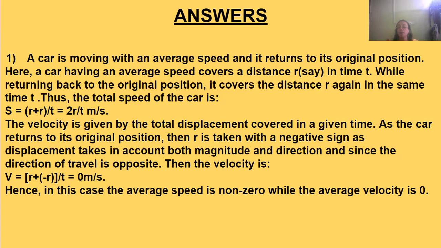So r plus minus r, that means r minus r, so displacement will be 0, and the time taken is t. Displacement 0 by t becomes 0 meter per second. So velocity will be 0, whereas speed will be 2r by t meter per second. So average speed is not 0, but the average velocity is 0. Clear? This is the example of that question.